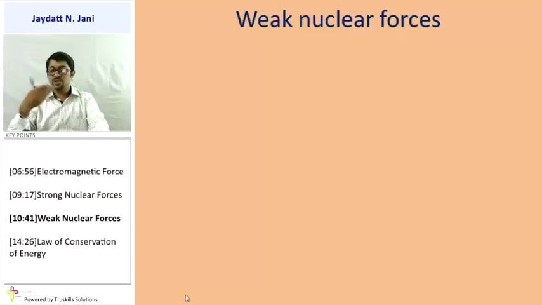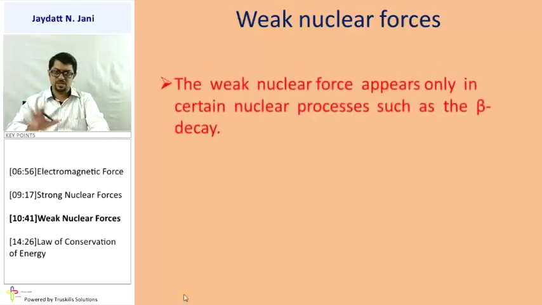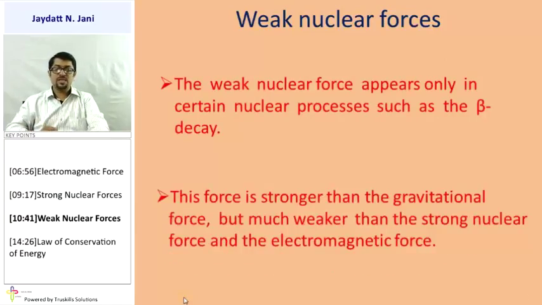Further on, you will also learn about it. There are two types of beta decay, beta minus as well as beta plus. But right now, this is just what is important for you. The weak nuclear force appears only in certain nuclear processes, such as beta decay. We can also say that this force is stronger than the gravitational force, but much weaker than the strong nuclear force and the electromagnetic force.